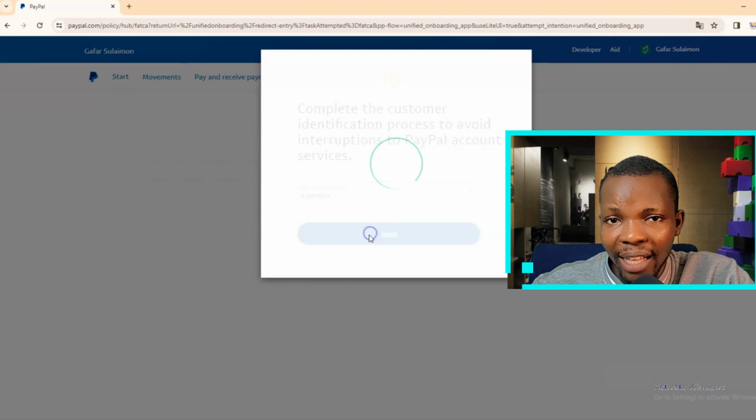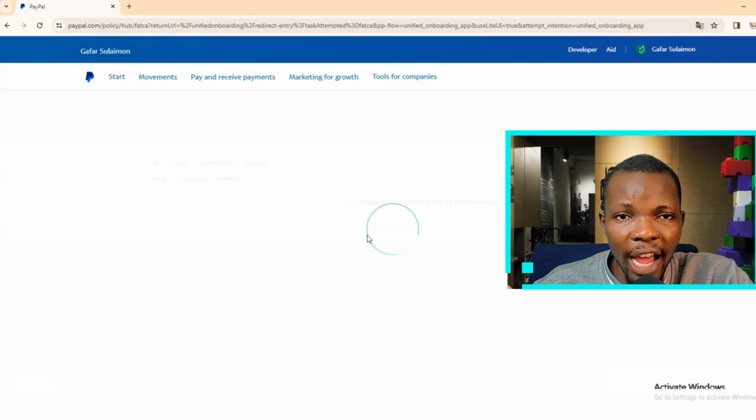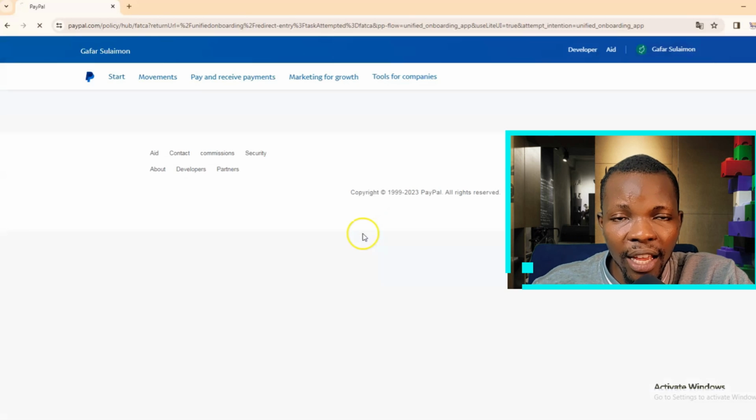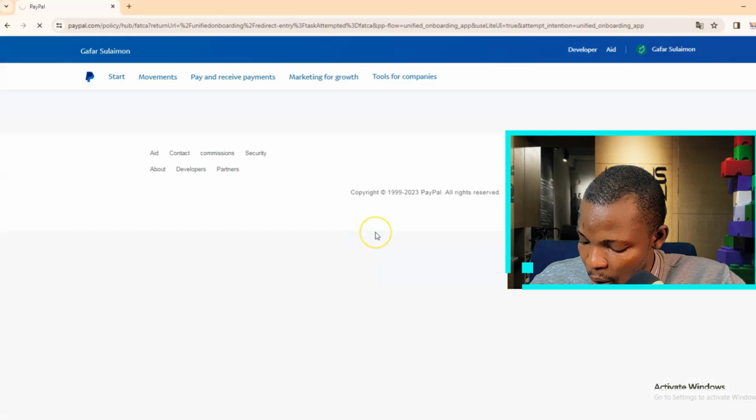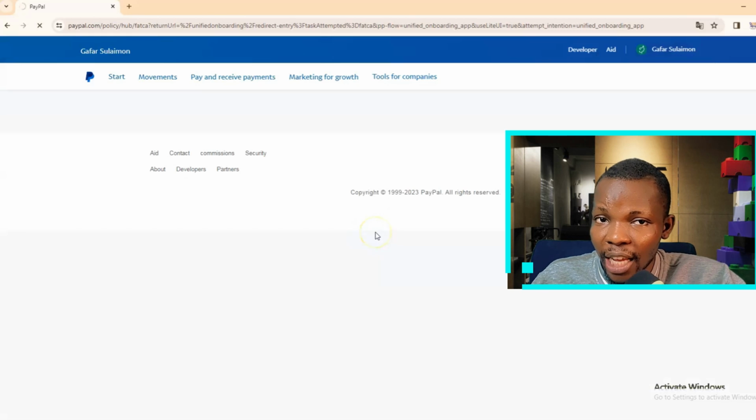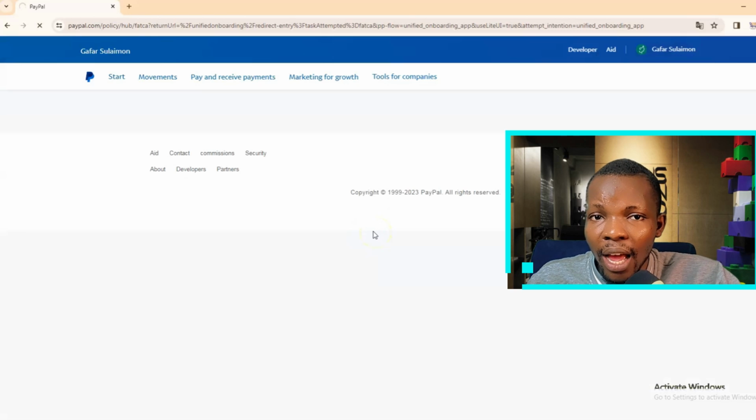Now there are some people that in this particular place is the exact place where they will ask them to upload either their national ID card or international passport or their driver's license, depending on the ID you have. So you just have to upload it here. But in my own case, I'm not facing that challenge, and I believe if you follow everything I'm showing you right now, you won't face any of those challenges.